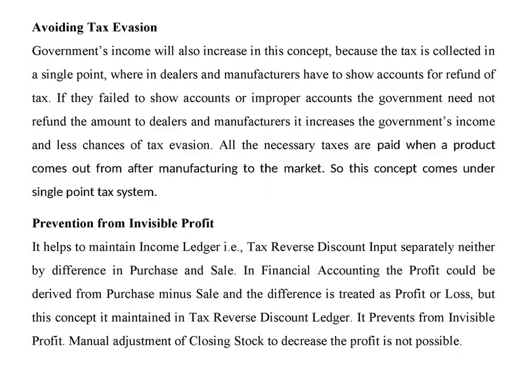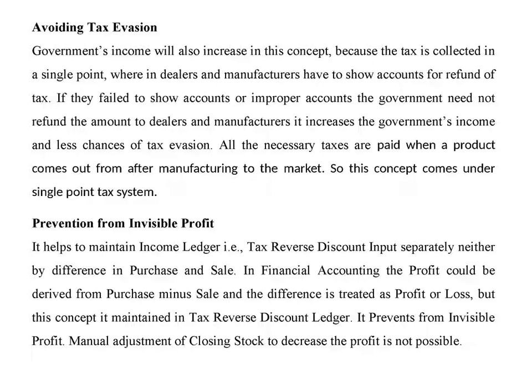Avoiding tax evasion. The government's income will also increase in this concept, because the tax is collected at a single point, wherein dealers and manufacturers have to show accounts for refund of tax. If they fail to show accounts or show improper accounts, the government cannot refund the amount to dealers and manufacturers. It increases the government's income and reduces chances of tax evasion. All the necessary taxes are paid when a product comes out after manufacturing to the market.